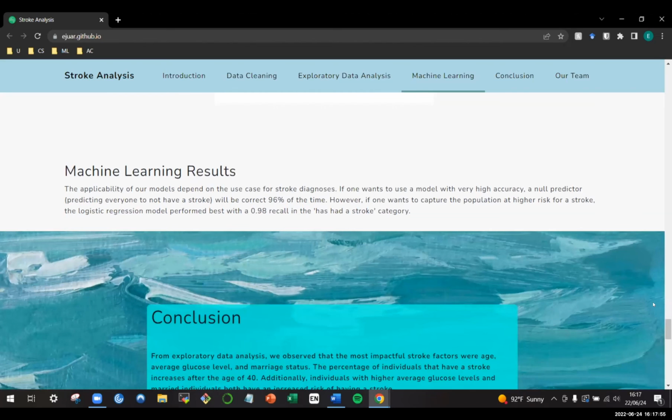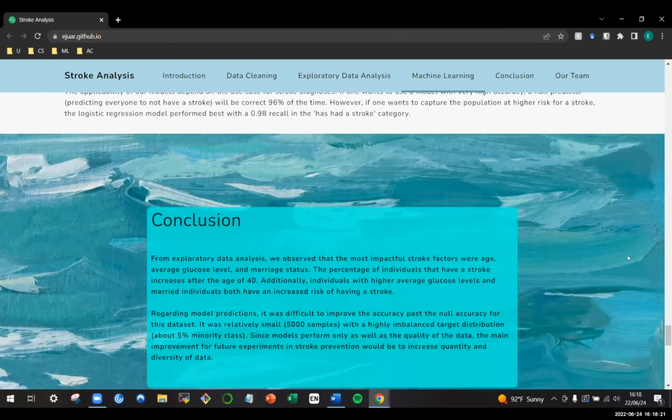Machine learning results. The applicability of our models depends on the use case for stroke diagnosis. If one wants to use a model with very high accuracy, a null predictor, predicting everyone to not have a stroke, will be correct 96% of the time. However, if one wants to capture the population at high risk for a stroke, the logistic regression model performed best, with a 0.98 recall in the has-had-a-stroke category.